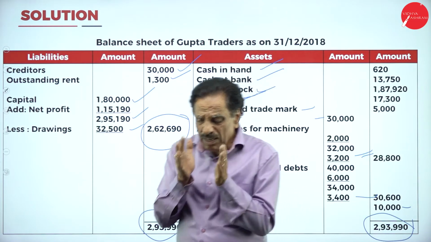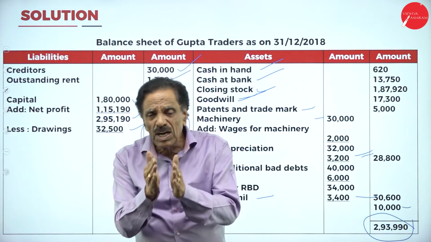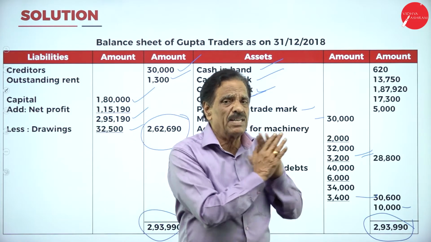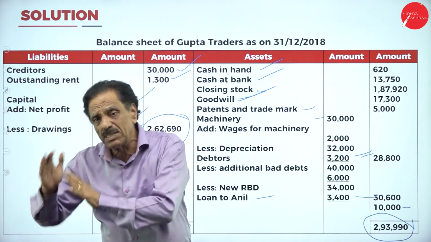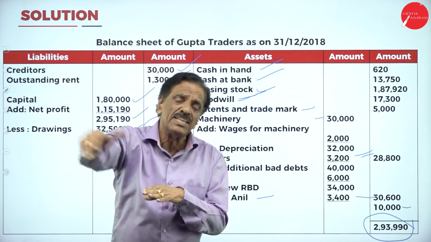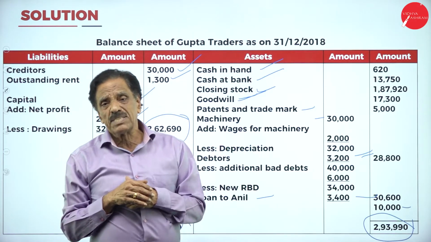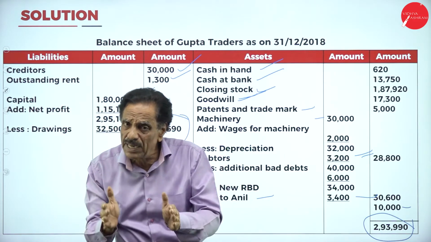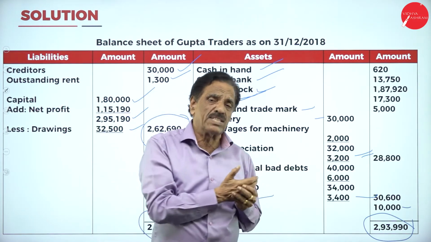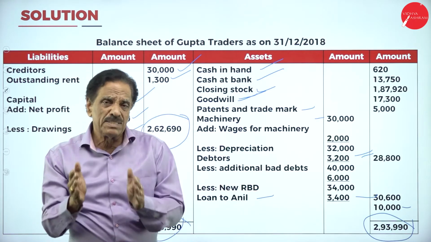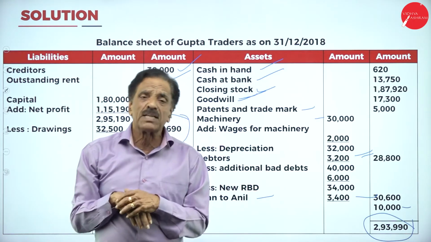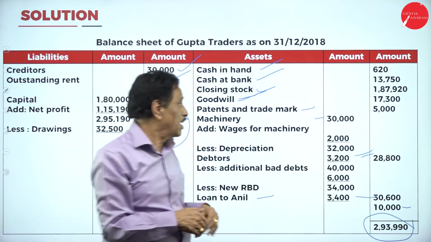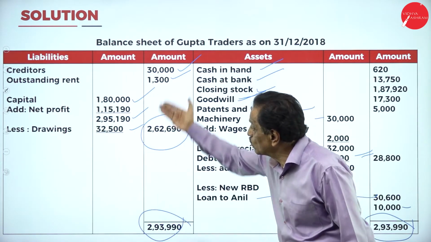Here regarding the outstanding. If the outstanding is given in the trial balance, directly it will come on the liability side of the balance sheet. If the outstanding is given in the adjustment, that should be added to the concerned head, then only it will come on the liability side of the balance sheet. Same thing prepaid. If the prepaid is given in the trial balance, directly on the asset side of the balance sheet. If the prepaid comes from the adjustment, deduct from the concerned head, then only on the asset side of the balance sheet. I think you can go through this.